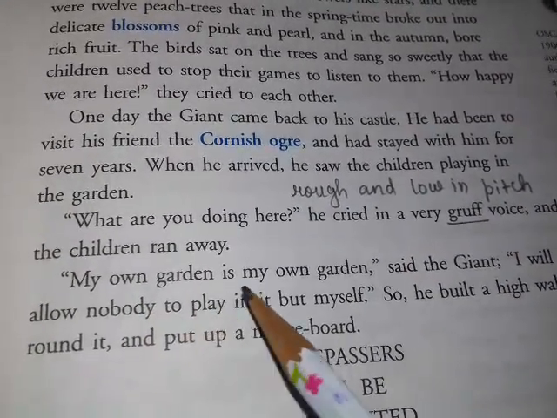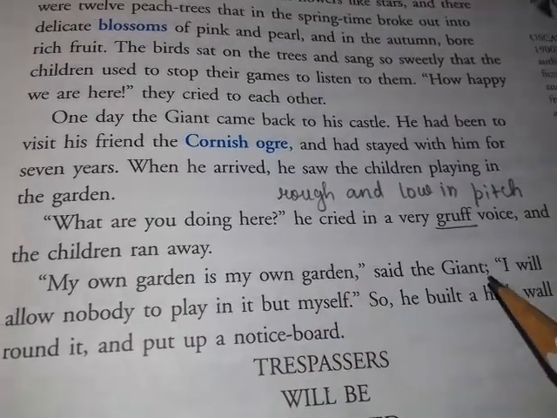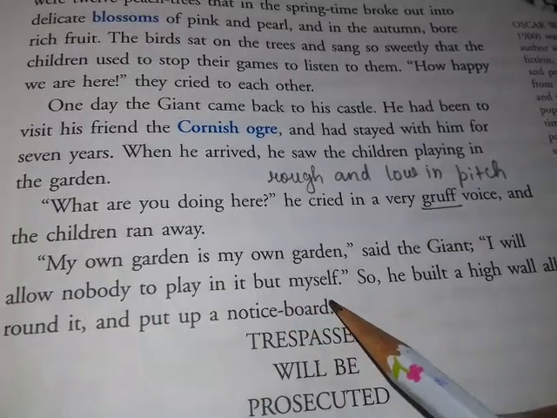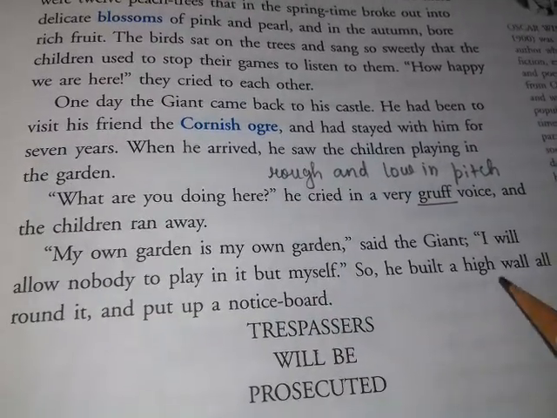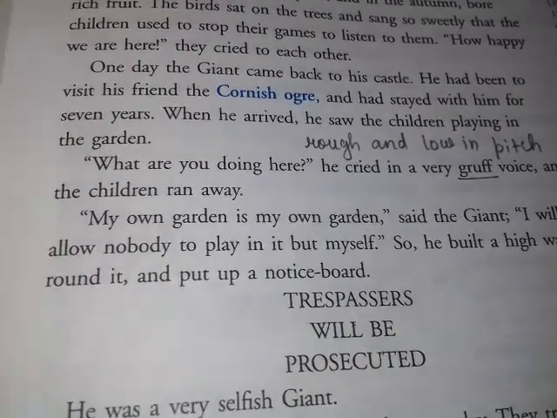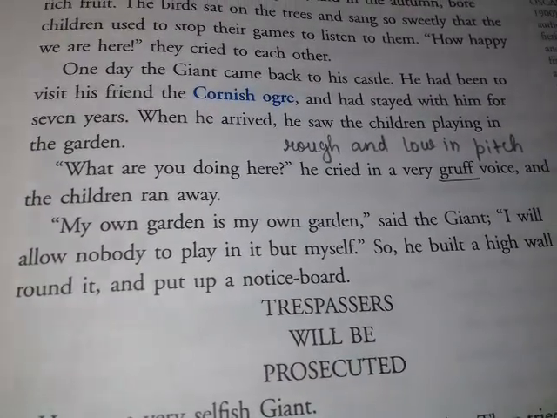"My own garden is my own garden," said the giant. "I will allow nobody to play in it but myself." So he built a high wall all round it and put up a notice board, trespassers will be prosecuted.